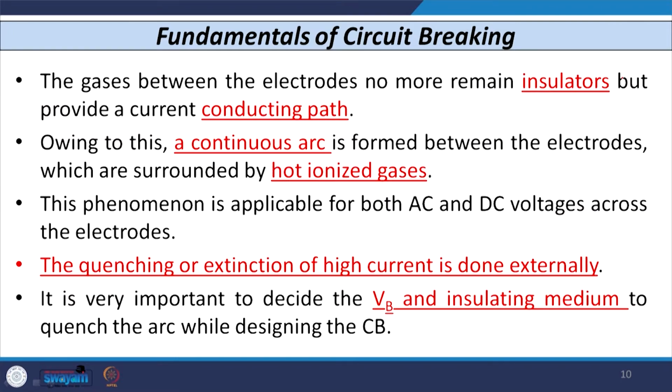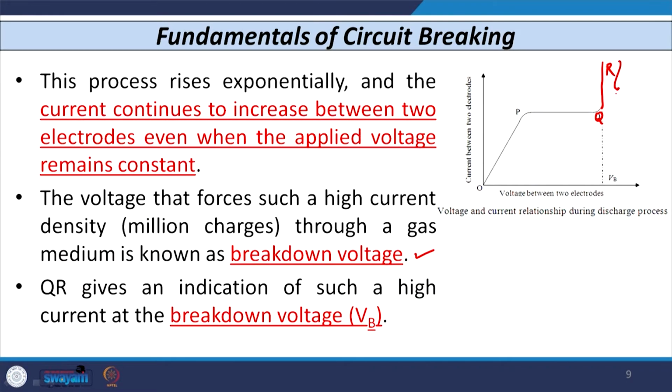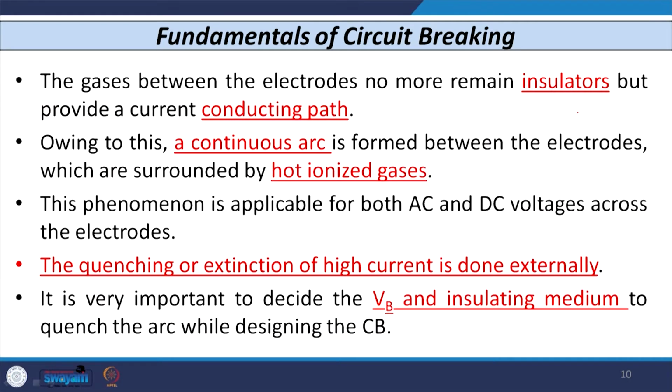So, all this phenomena from O to P, P to Q and Q to R, this clearly indicates, if you just look at this curve Q to R, that at the time of breakdown voltage, the whole gaseous medium which was earlier acting as an insulating medium now becomes the conducting path. Because of this, the continuous arc is formed between the two electrodes.